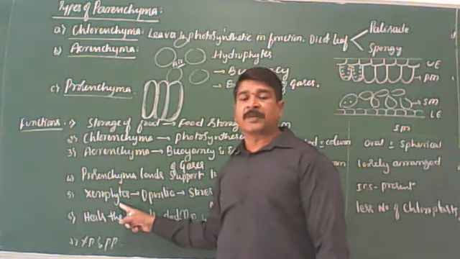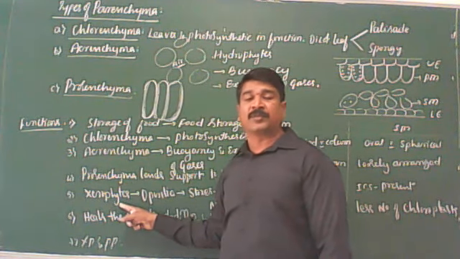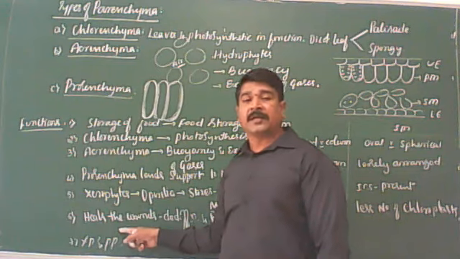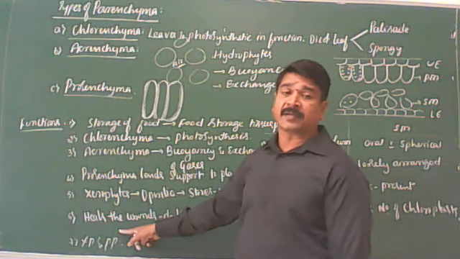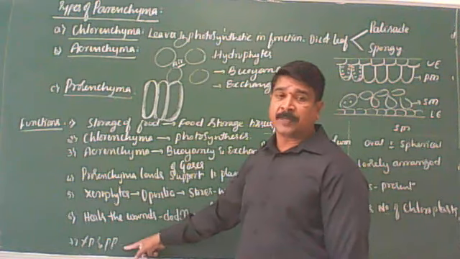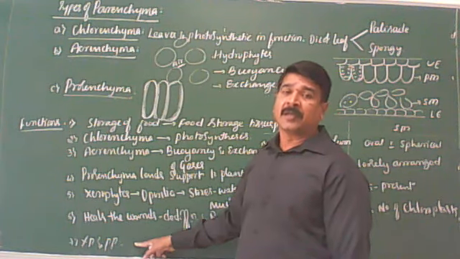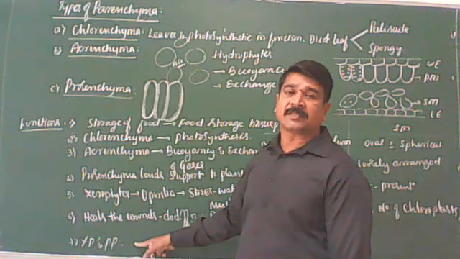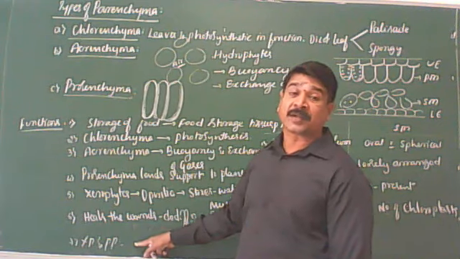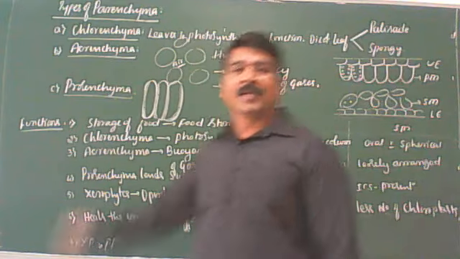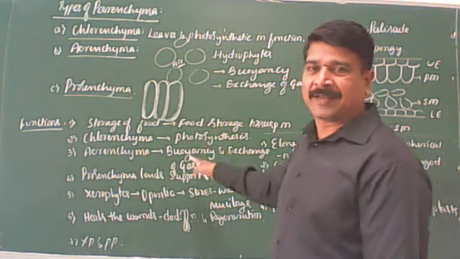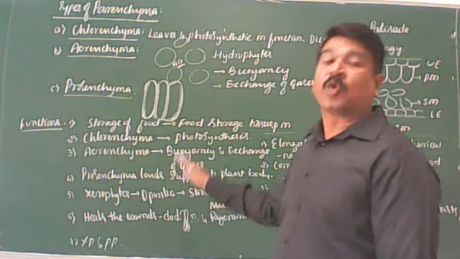In xerophytic plants, parenchyma cells store water in the form of mucilaginous substance. It heals the wounds by regaining the power of cell division, acquiring the meristematic activity, called dedifferentiation. Xylem parenchyma and phloem parenchyma help in conduction of water, minerals, and food materials respectively. Yes. This much you should remember in the parenchyma. I think it is very clear. Yes. Next we'll go for the collenchyma.